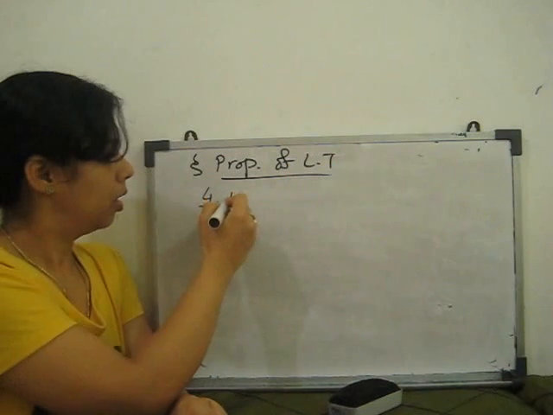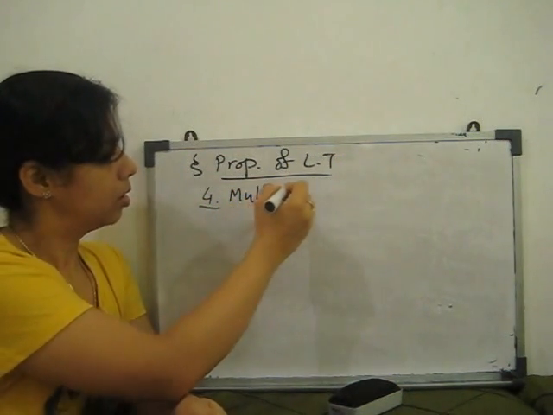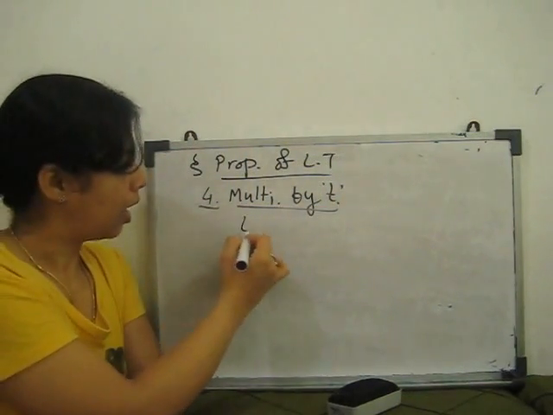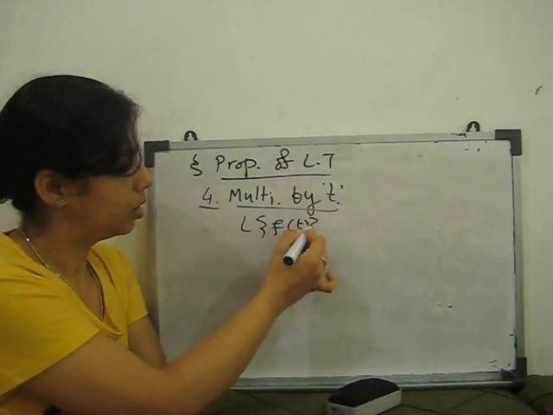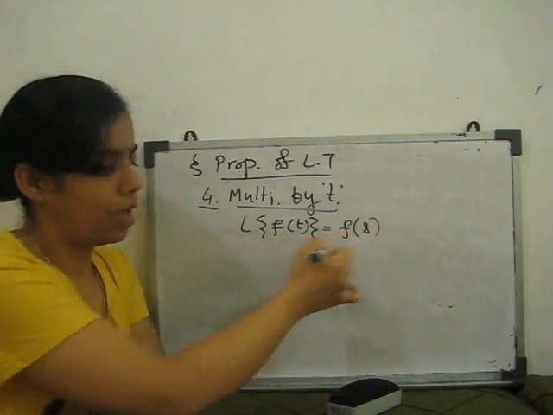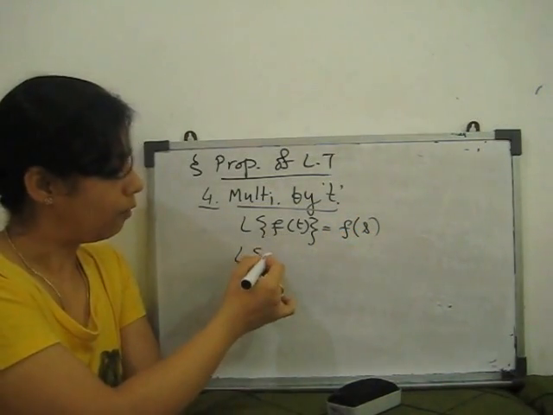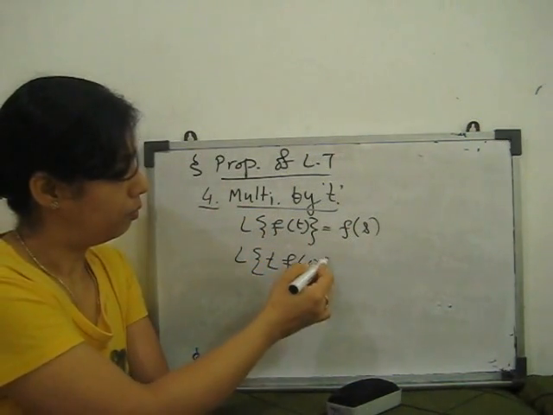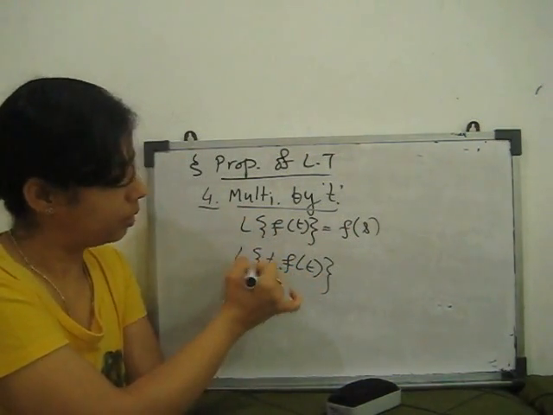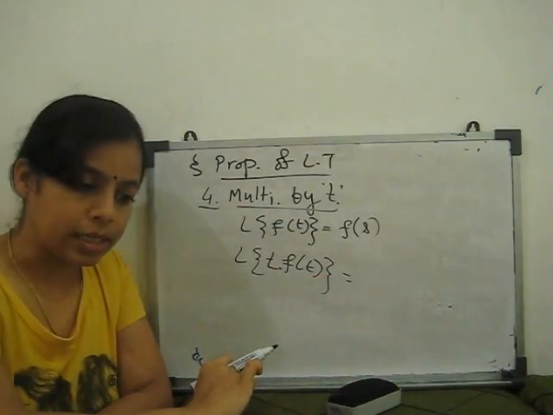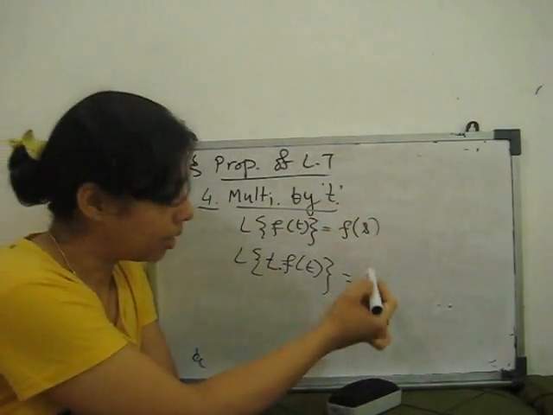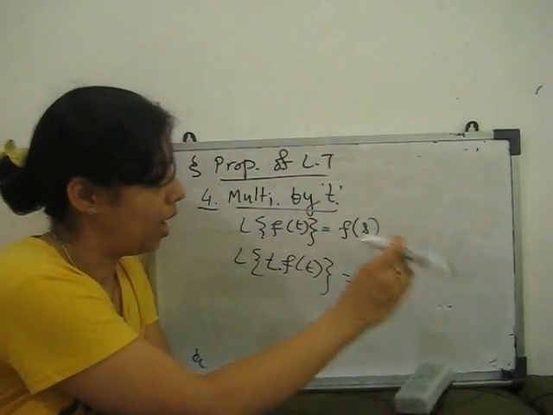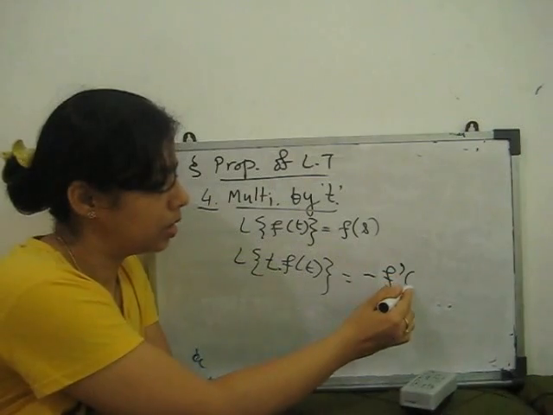Next we go for the next property, which is multiplication by t. The fourth property is multiplication by t. If the Laplace transform of f(t) is equal to F(s), then the Laplace transform of t f(t) is given by minus F dash s.